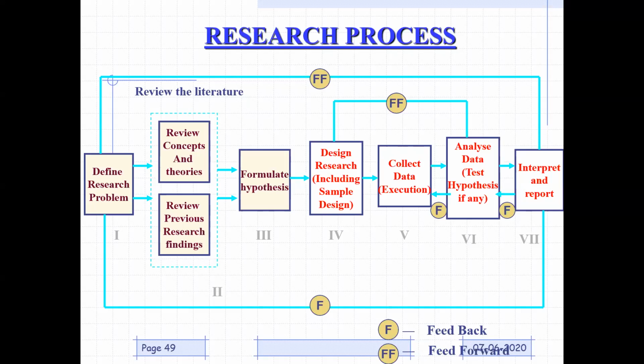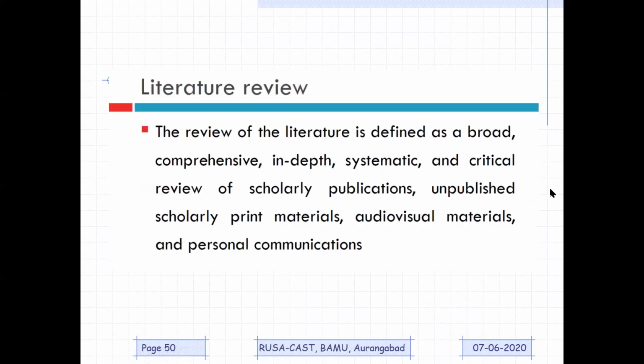So the first is review of literature, defining the research problem, reviewing concepts and theories, reviewing previous research findings, formulation of your hypothesis, designing the research design, including sample design, collection of data, I'm doing experiment, collection of data, analysis of data, testing your hypothesis, and then interpretation and report writing. Okay. Now literature review. Now I'm going to tell you very systematically what the literature review is all about and how to do it.